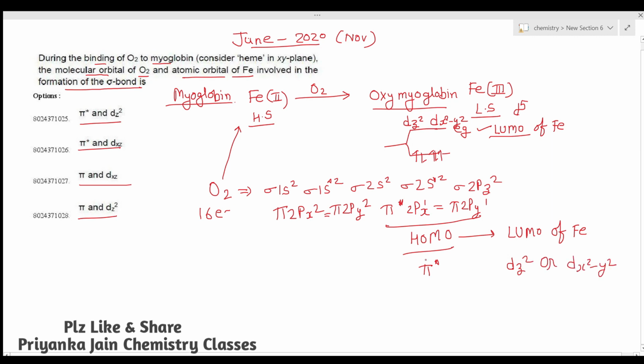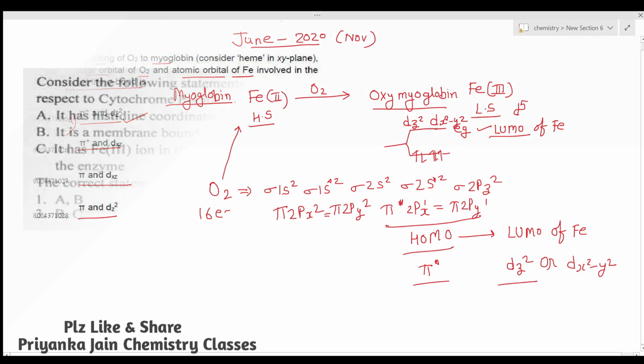So we have given in the option the dz² orbital side. So we are considering the π* orbital and the dz² orbital. So in the option number A we have given π* and dz². So this is the right answer. Okay, let's consider the next question.